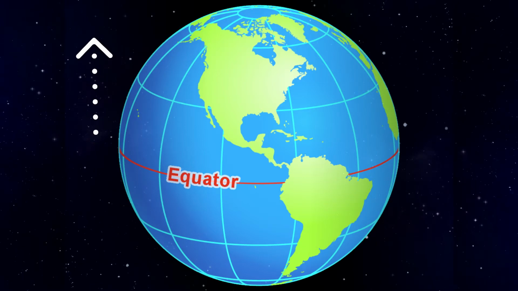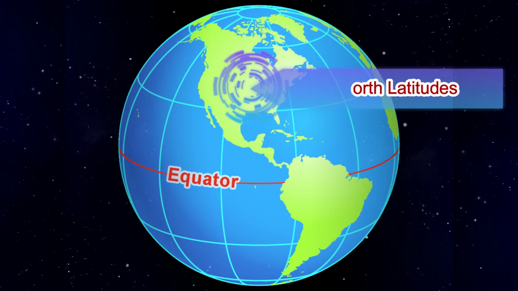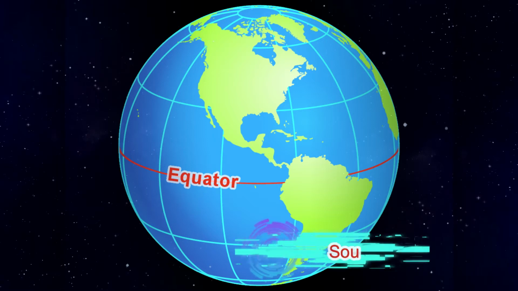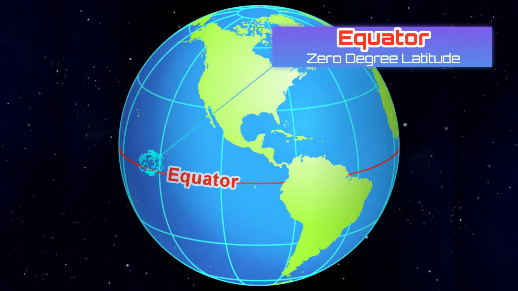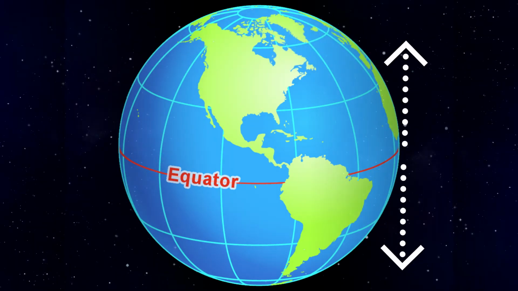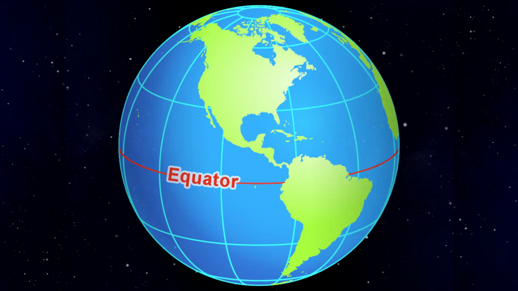All parallels north of the equator are called north latitudes. All parallels south of the equator are called south latitudes. The equator represents the 0-degree latitude. The distance between the equator and either of the poles is 1/4 of a circle.